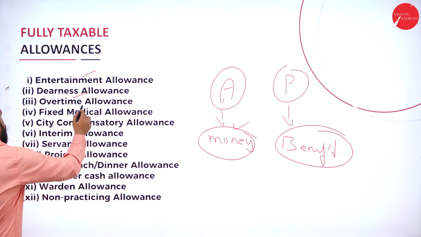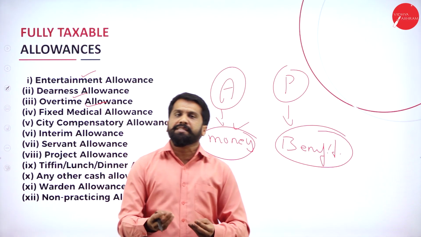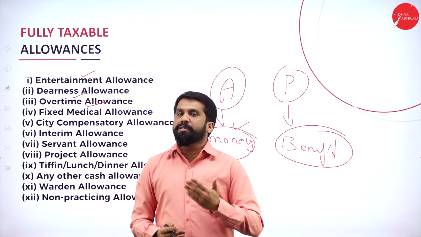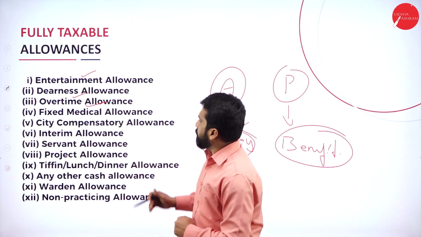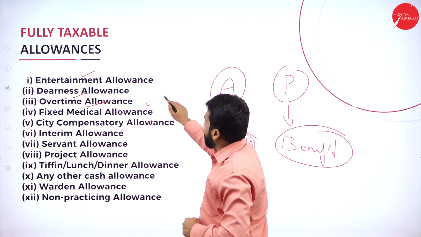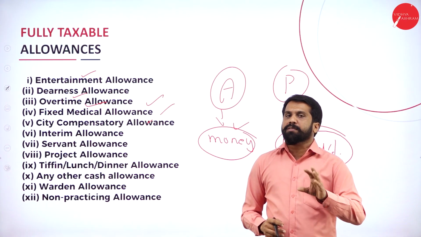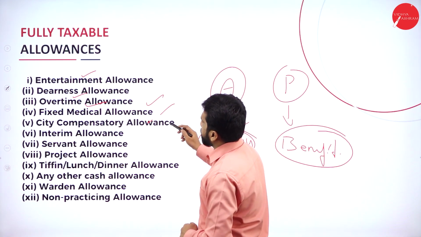Next, overtime allowances. Normally, the working hour will be up to 5, 6 or 7 o'clock. If you work for more than 7 o'clock, or more than 8 hours if they are prescribed, that is called overtime. Fixed medical allowances. Every month, if your boss is giving 1,000 for your tablets, that is called fixed medical allowances.